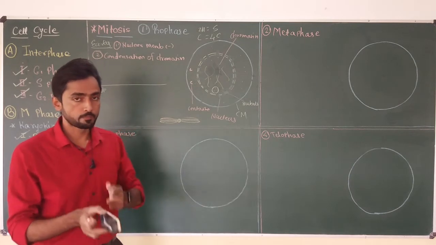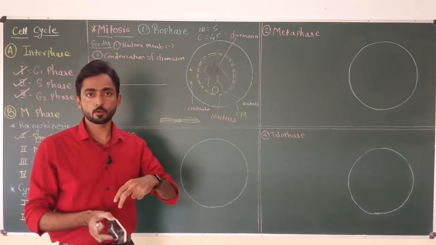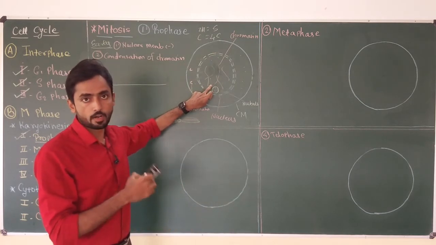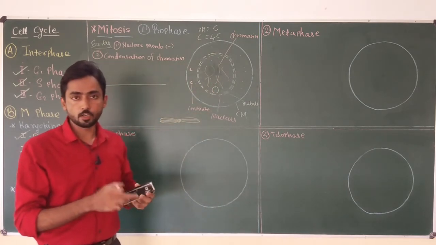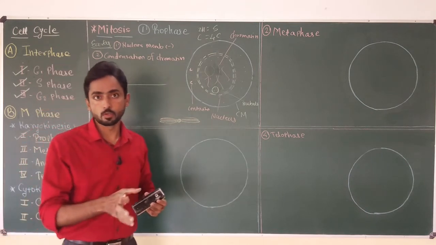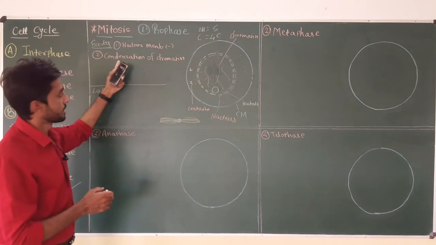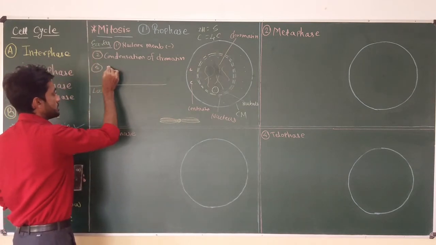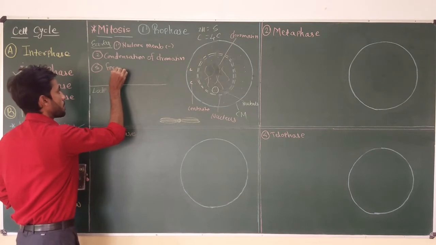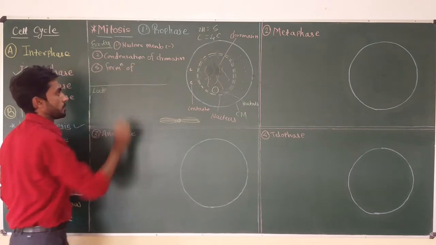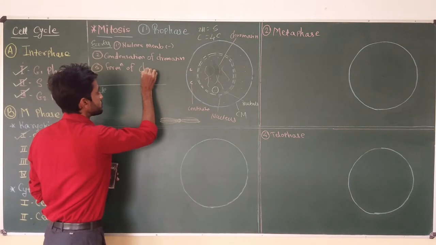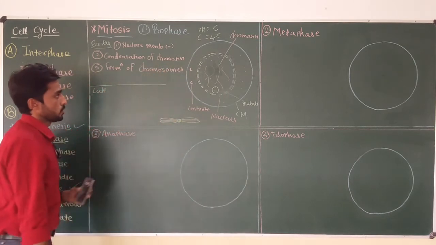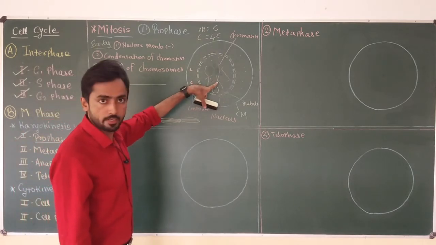If we observe a cell at the time of entering prophase, we will see chromatin, and at the end of prophase, instead of chromatin, we can see chromosomes, and this happens because of the condensation. So the third change in the early prophase is formation of chromosomes. We have drawn 5 chromatin here.